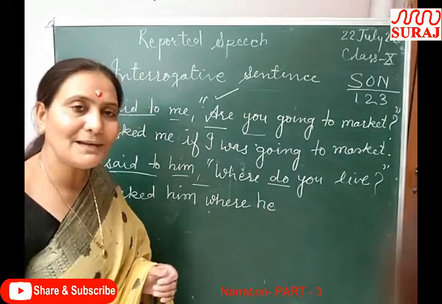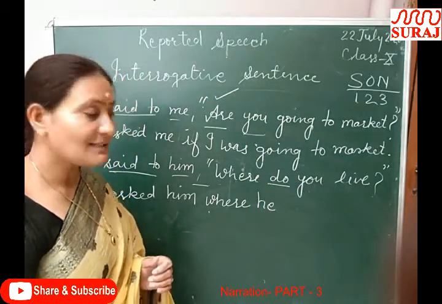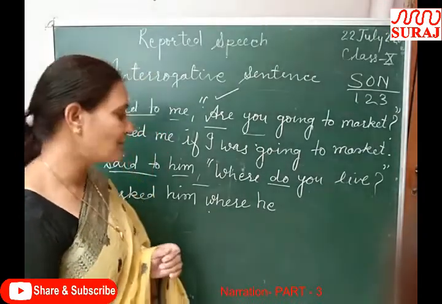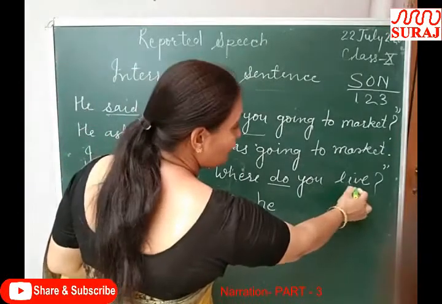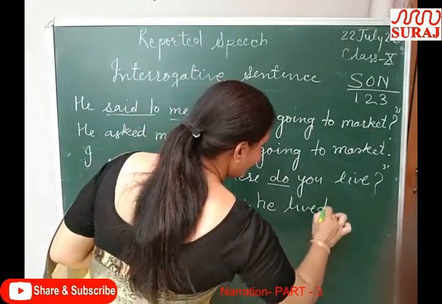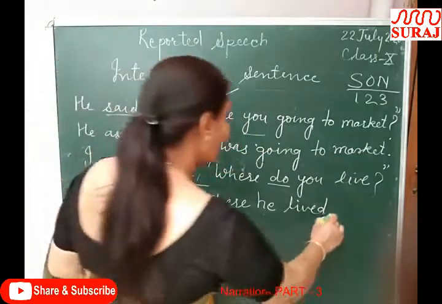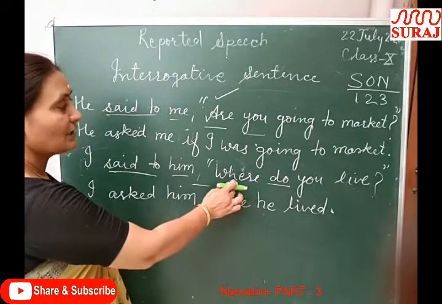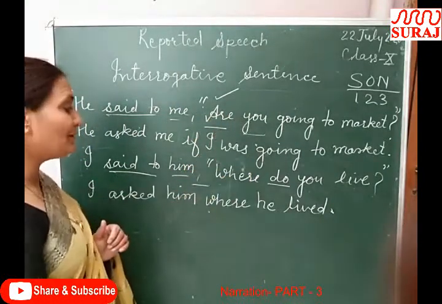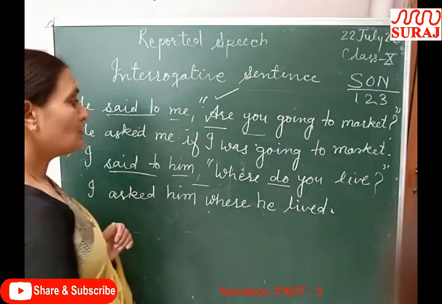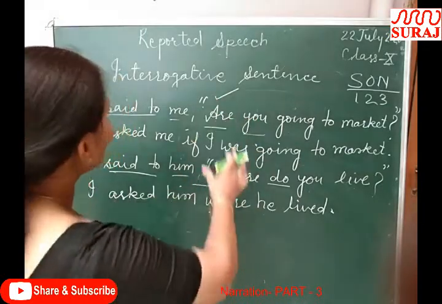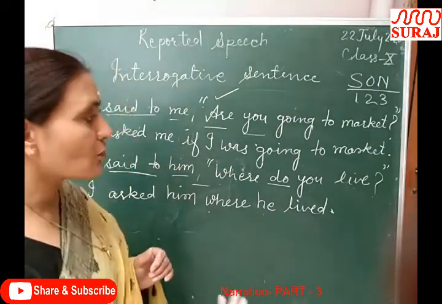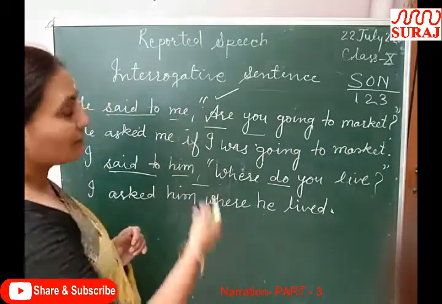It is present indefinite. Present indefinite is changed into past indefinite. And what is the structure of past indefinite? Subject plus V2 plus object. So he, it is first form, and here I have to write the second form: where he lived, full stop. So this was the example of the WH family. The earlier one started with a helping verb and this one starts with a WH word. So I have changed both types of interrogative sentence here. These are the examples. Like this you can solve all the questions of interrogative sentences.